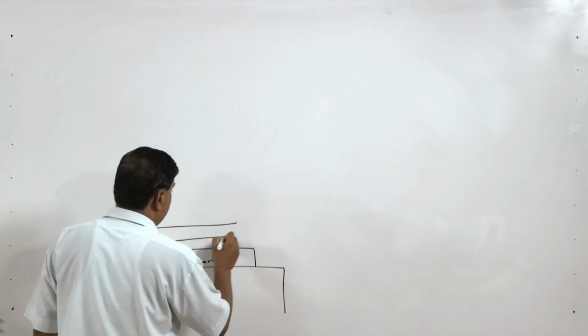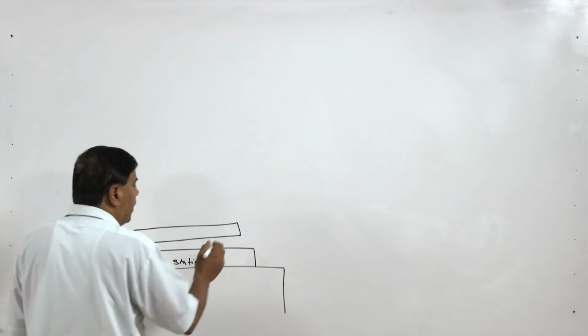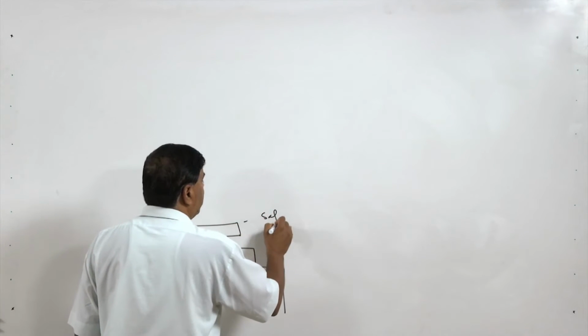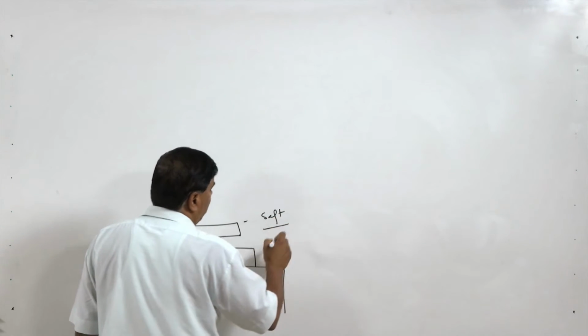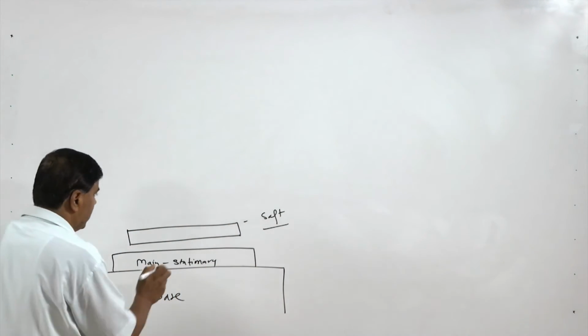It may be a cladding material or it may be another member. Normally this one is made of a soft or other cladding material which is to be joined.